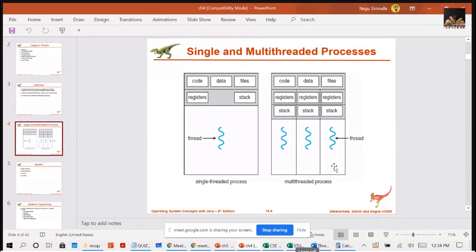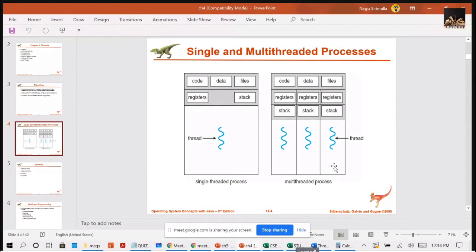So the kernel will be doing multiple jobs, like memory management, process management, device management, or interrupt handling. If your kernel is multi-threaded, each thread will perform a specific task. So if one thread is doing memory management, the other thread will do device management, the other thread will do process management, and the other thread will handle the interrupts, right? So here some examples are given.